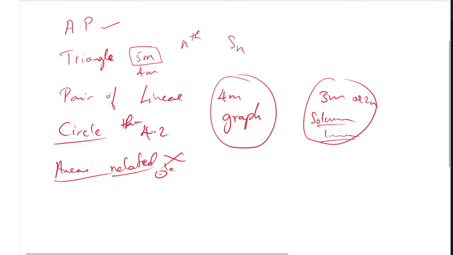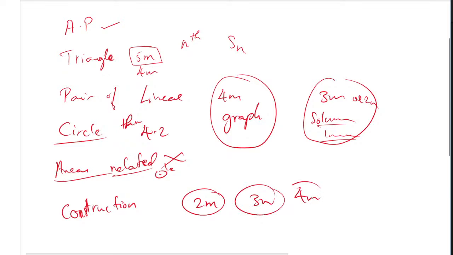Next we will go for the construction. Okay, very important here, the construction. Why is this lesson very important? Just let me give you a glance, because in this lesson you are going to have 2 marks questions, 3 marks questions, and 4 marks questions also. So there are totally 9 marks from this lesson. Always remember, this construction lesson is very easy first of all, and it is very important for getting those marks. That is nothing but the 9 marks you are going to have. So obviously it is a very important lesson.